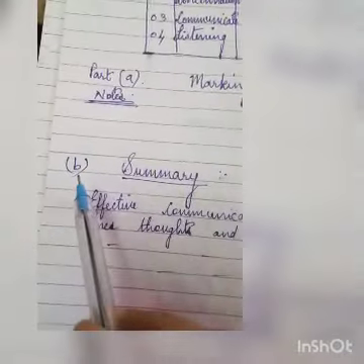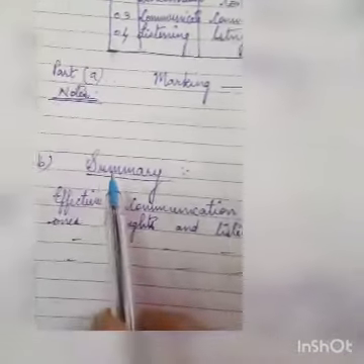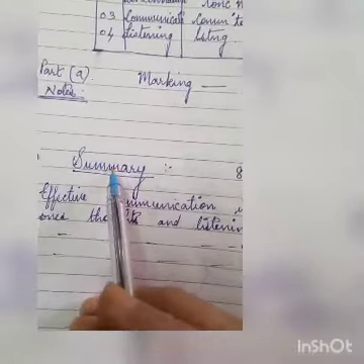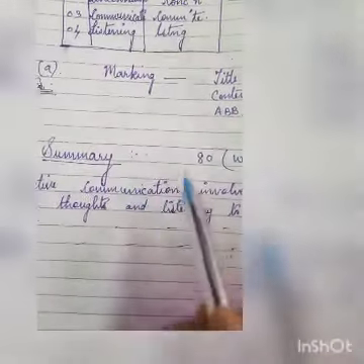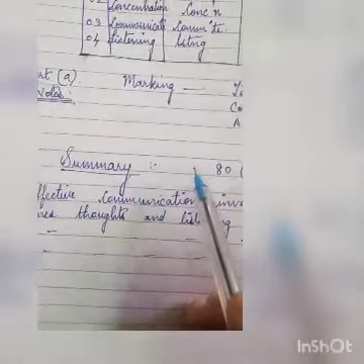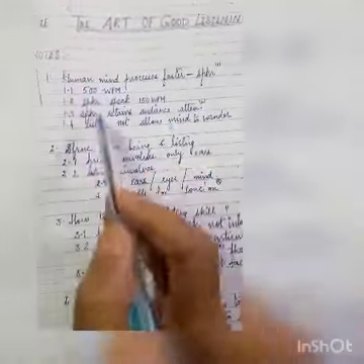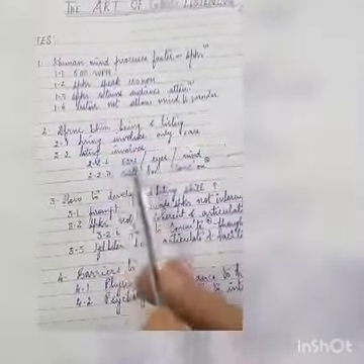Now part B of your second question is summary. Now children, generally students note down a few important statements from the given passage. No, that is wrong. You are not supposed to do that. You are supposed to summarize the notes that you have prepared. Okay, see here, all these are written in phrases or short sentences.